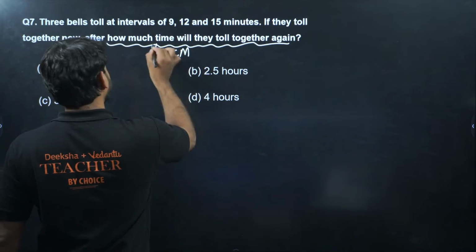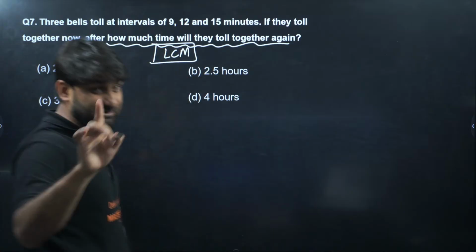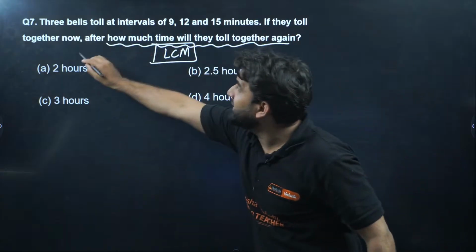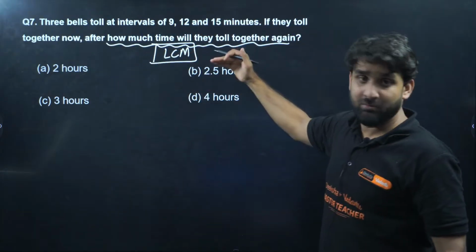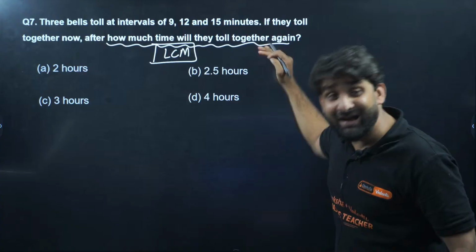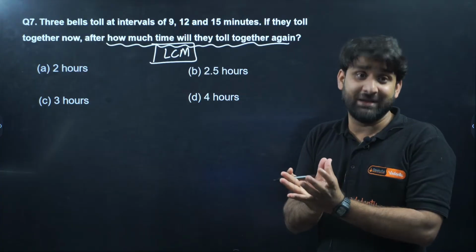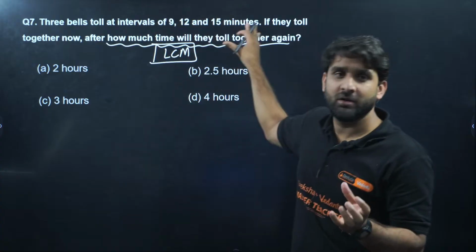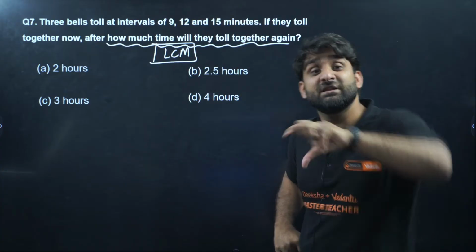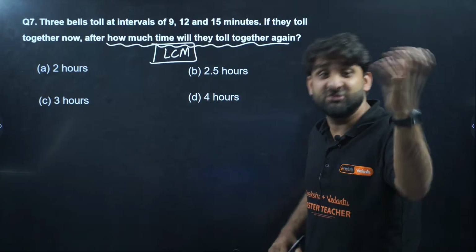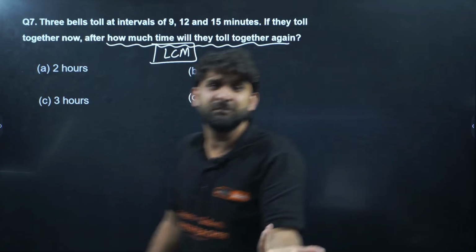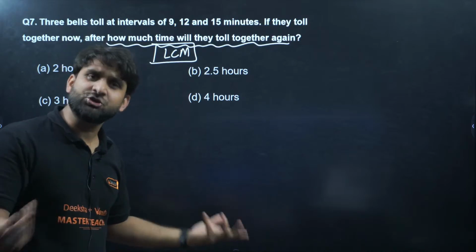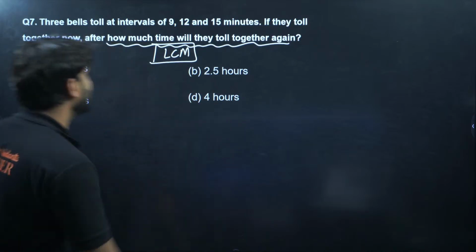LCM. Yes, my dear champion, always make sure. The question is asking, if they toll together now, after how much time will they toll together again? Together again. So we are looking for a common number for all. And the next number which is common, which is a multiple, that is the LCM. The next number which is common, that is the LCM, least common multiple. So let's find out the LCM.